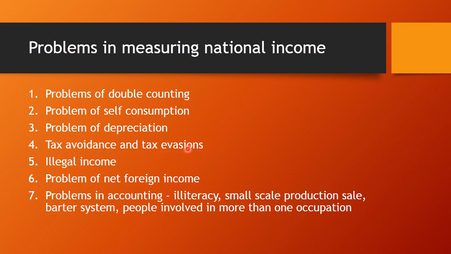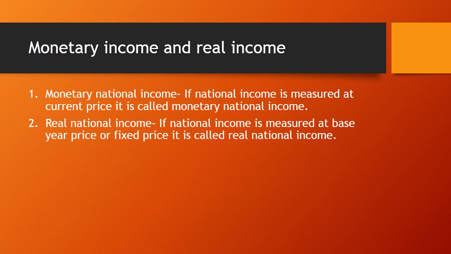Evasion means to hide. People hide their real income to evade paying taxes. Illegal income: how to measure illegal income. Problem of net foreign income, and problems in accounting like illiteracy, small scale production and sale, barter system, and people involved in more than one occupation. But apart from all this, the CSO tries to obtain the true national income by counting the income very carefully.